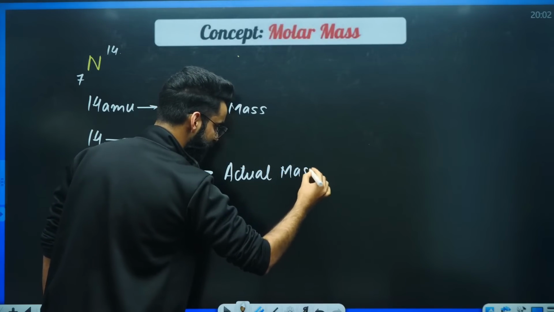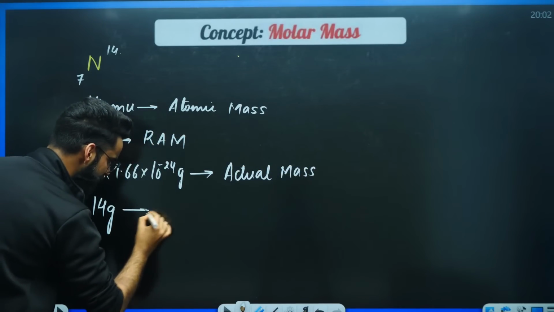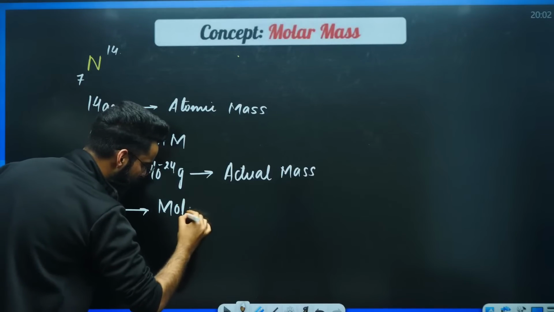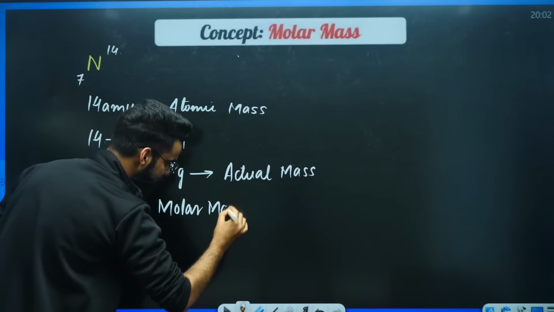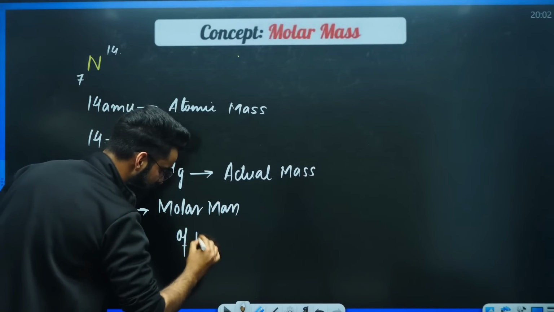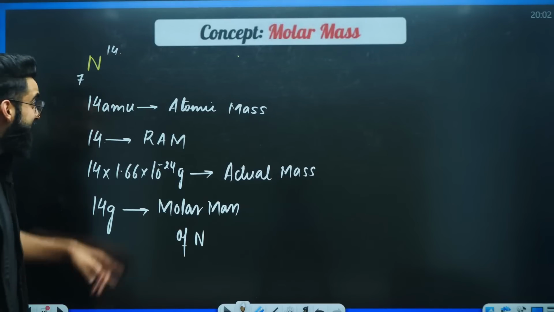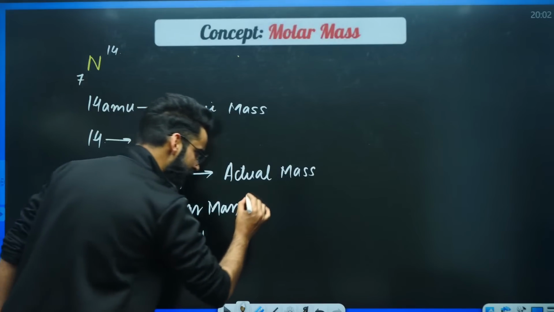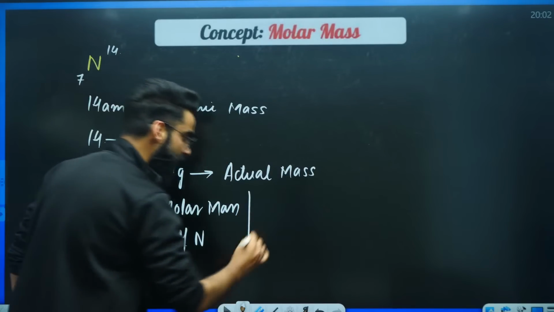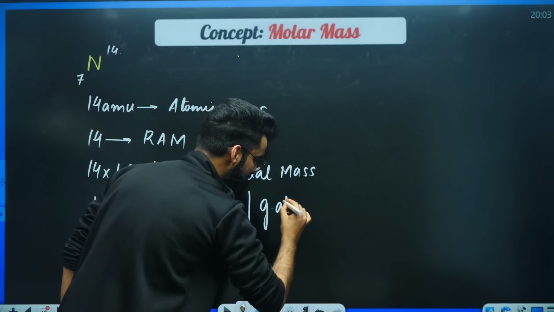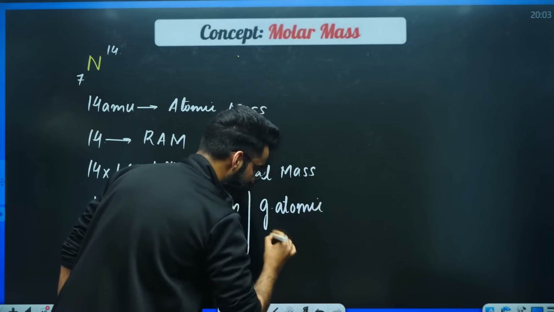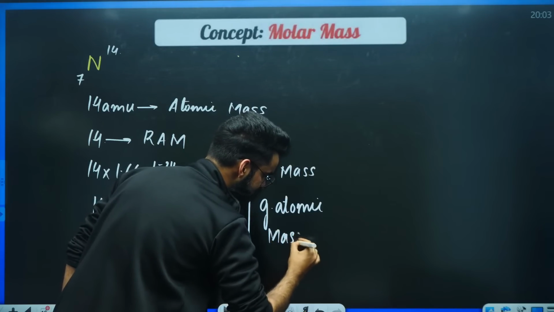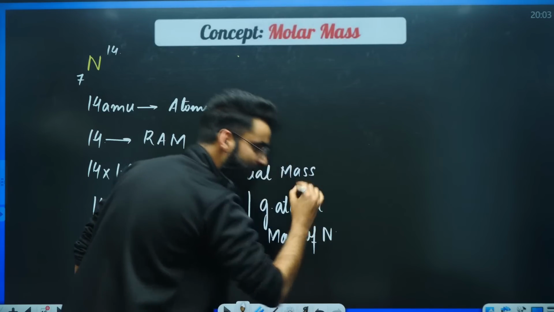This 14 grams, you will be calling it as molar mass of nitrogen. Or one more thing. Is nitrogen in atomic form? Yes. Instead of molar mass, you can use one more term. You can use gram atomic mass of nitrogen.